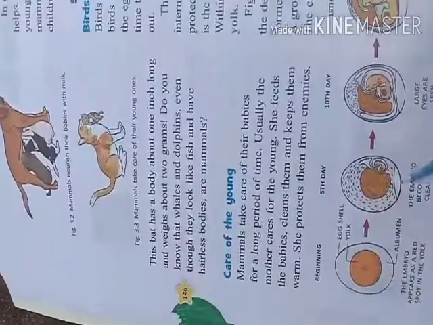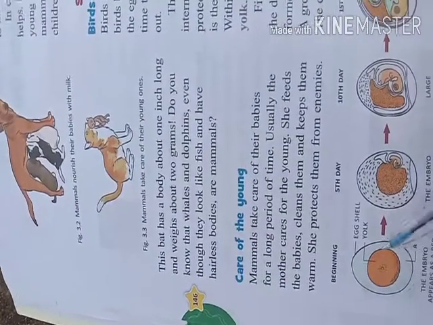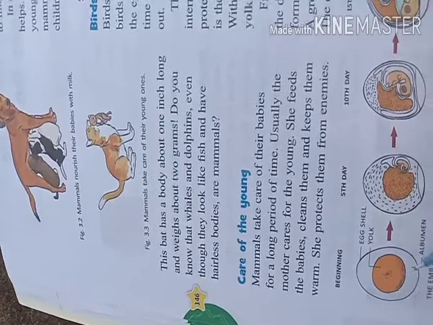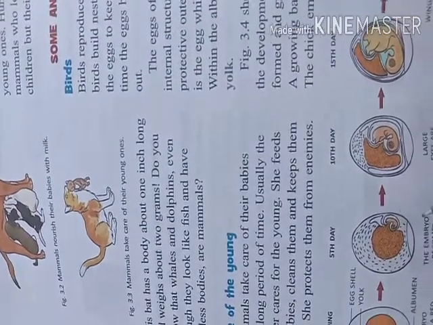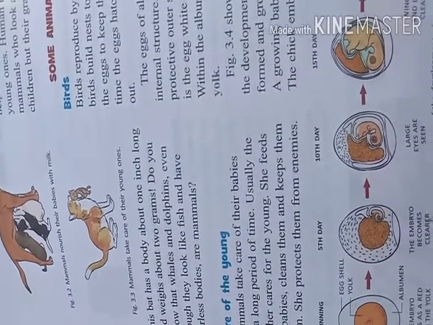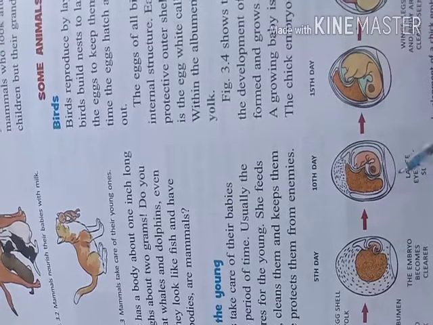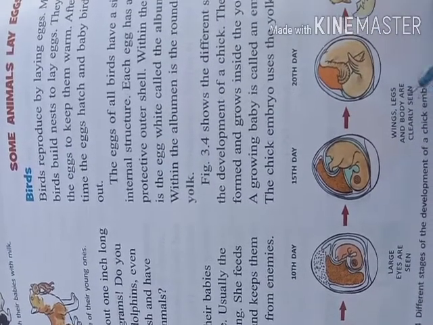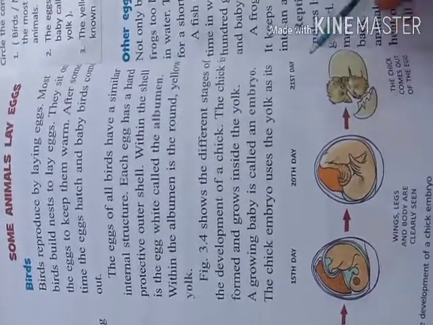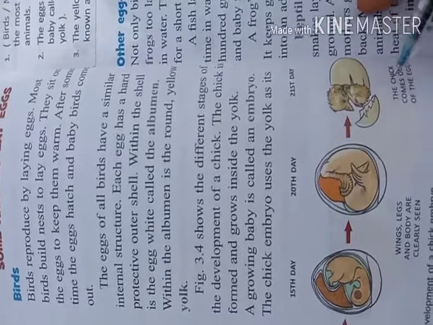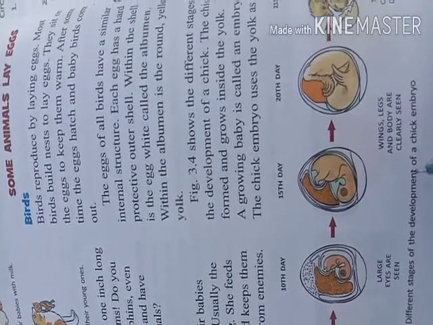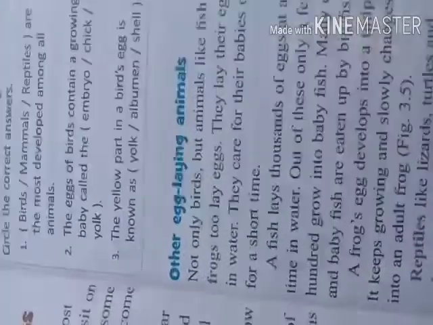So here we can see the beginning. We have the egg inside this. This is the yolk, this is the eggshell, and this is the albumin. On the 5th day, the embryo becomes clearer, and the large eyes are seen here on the 10th day, the 15th day and the 20th day. Wings, legs and body are clearly seen, and on the 21st day the chick comes out of the egg. These are the different stages of the development of a chick embryo.